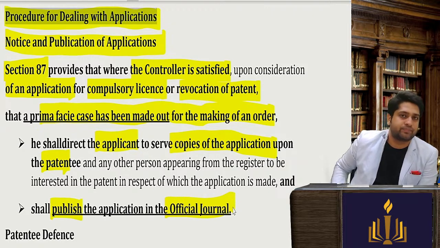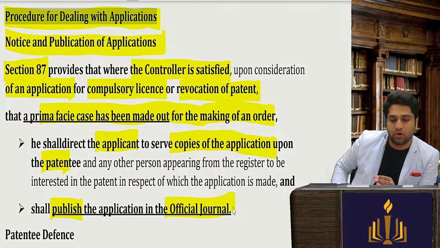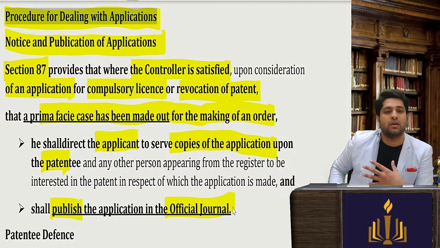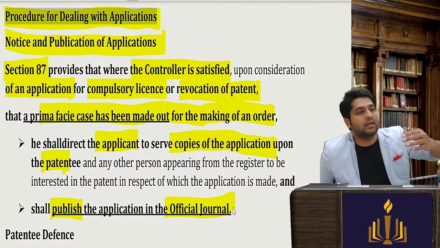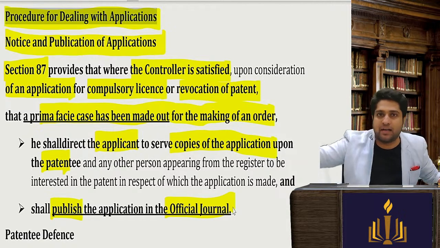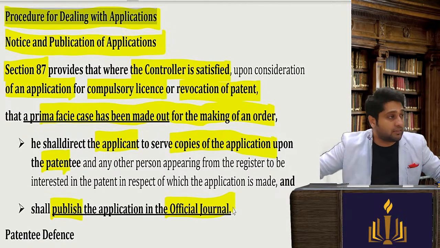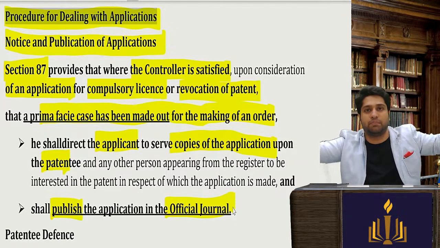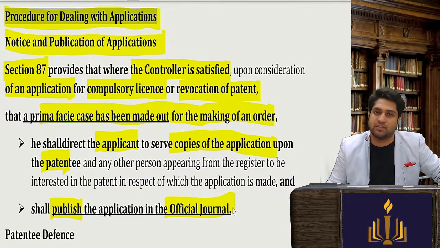What did it say? That if he feels that there is a prima facie case of compulsory license, or there is a prima facie case to revoke the patent, then very simple, the controller will ask the applicant who has asked for revocation or compulsory license to please inform the inventor. Then we will also tell them to make a publication in the newspapers, in the patent journal, in the official journal.